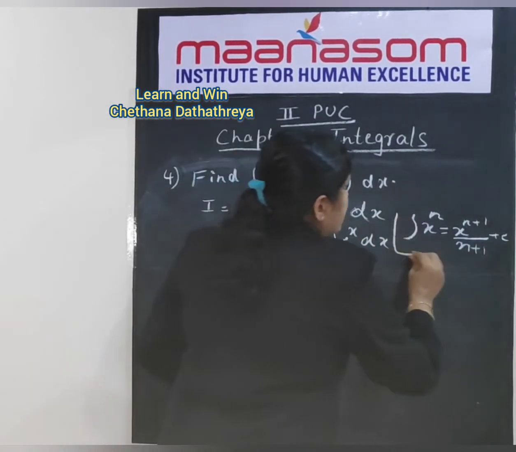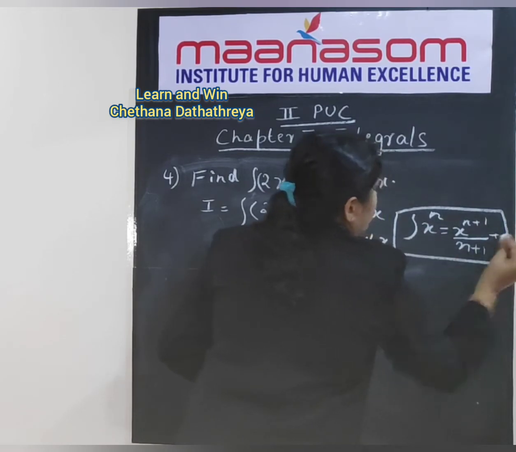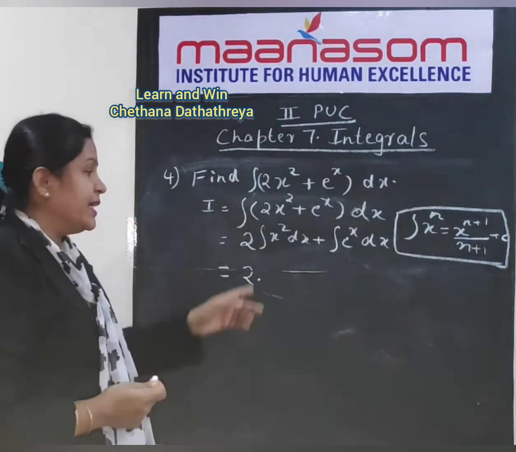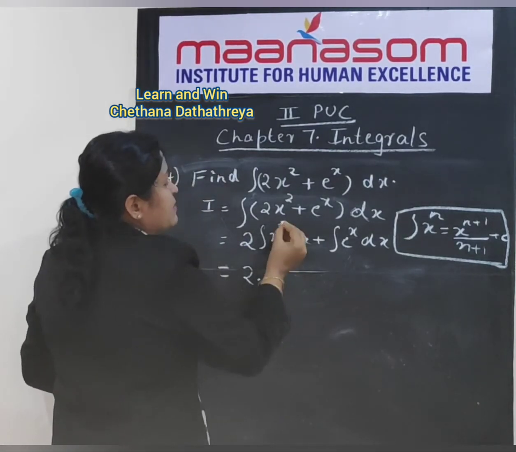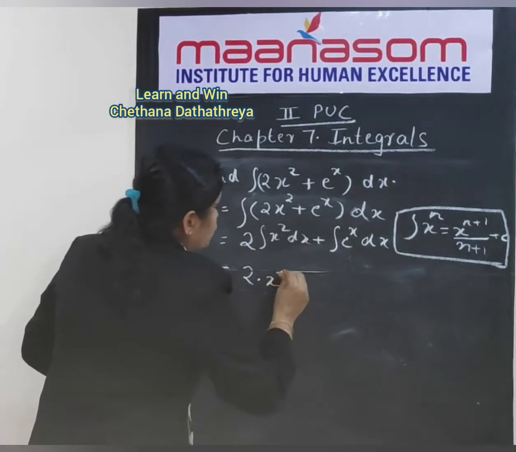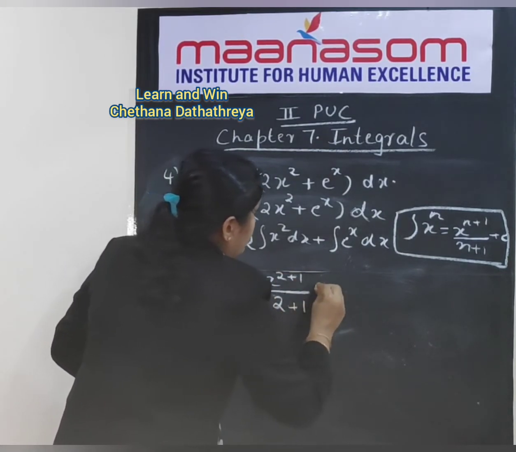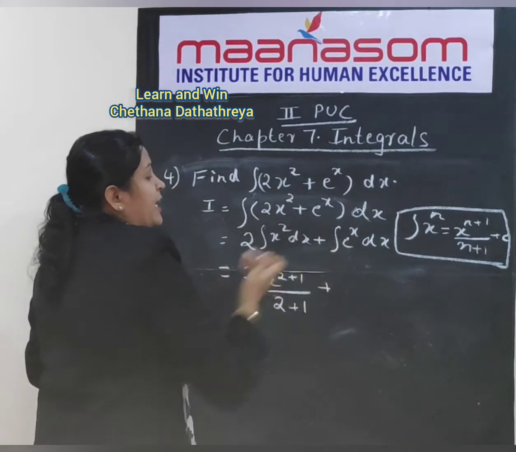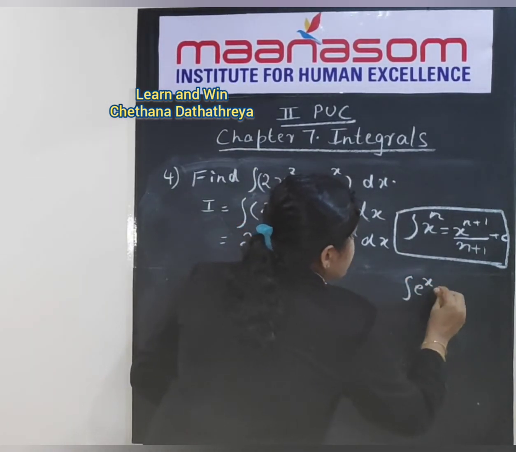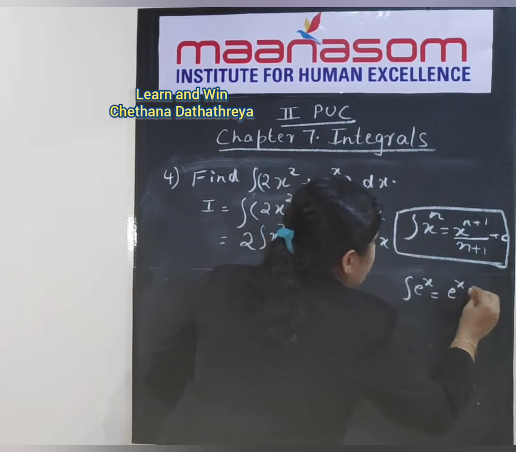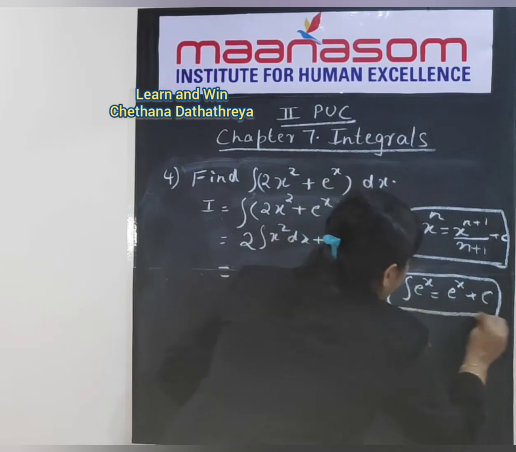When we apply this formula to integral x square, in n's place we have 2, so x to the power 2 plus 1 divided by 2 plus 1, plus integral e to the power of x. The formula for integral e to the power of x is e to the power of x plus c. So let us apply this formula here.